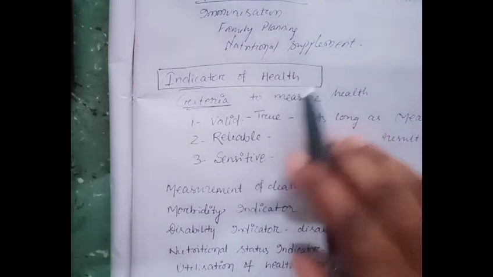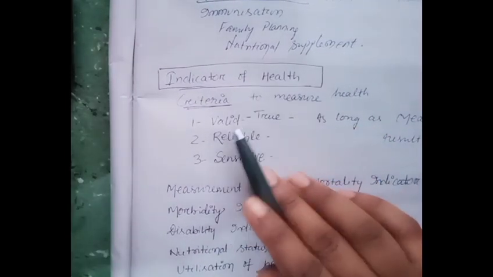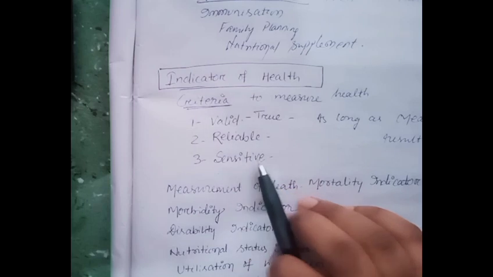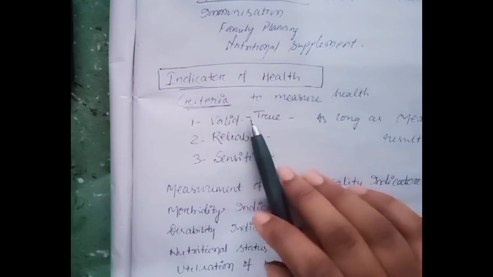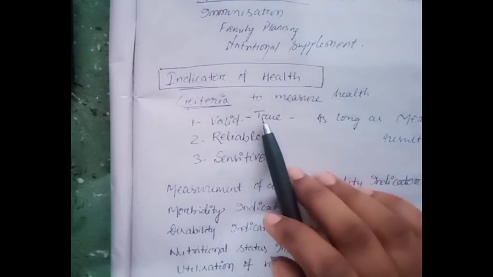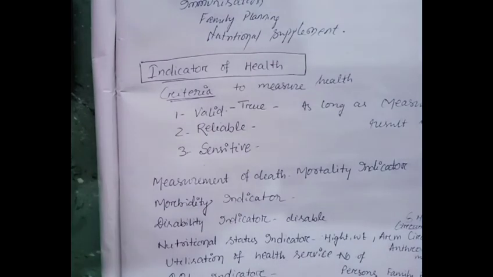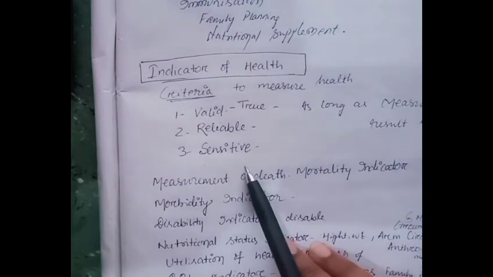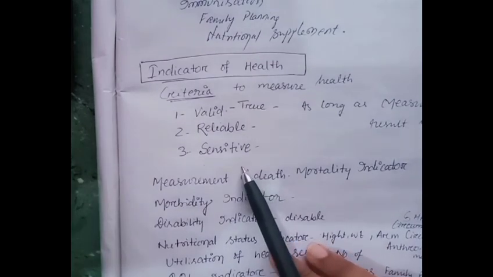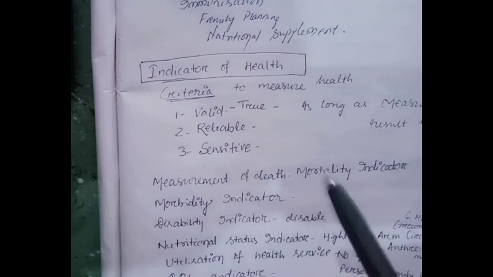Now we shall discuss indicators of health. What are the indicator criteria? An indicator should be valid, reliable, and sensitive. What is valid? It means it remains true for all types of conditions. Reliable means it should be a reliable one. It should be a sensitive one, able to sensitize to all types of conditions.